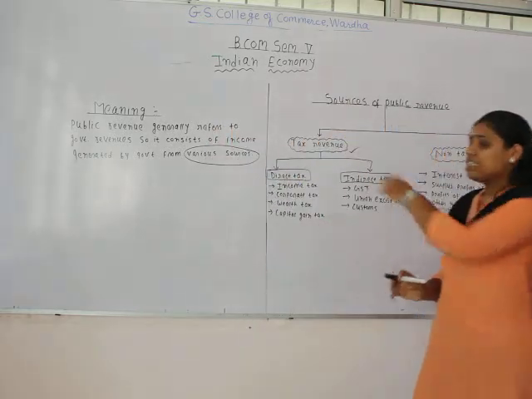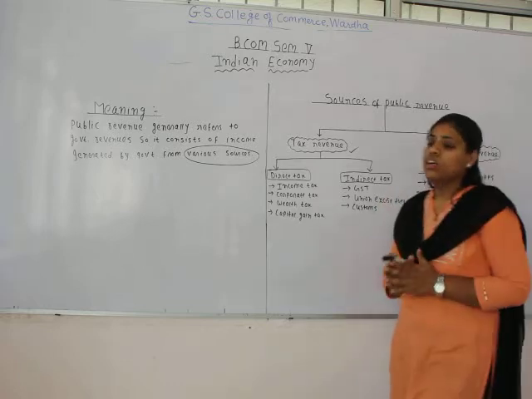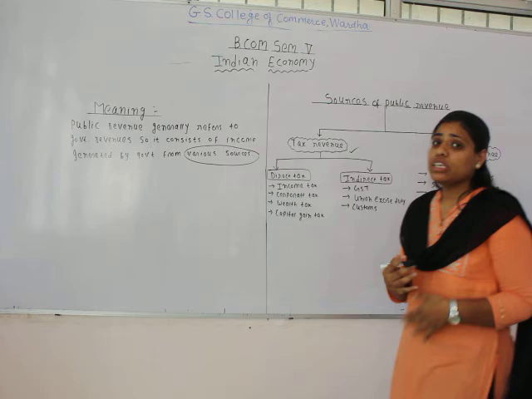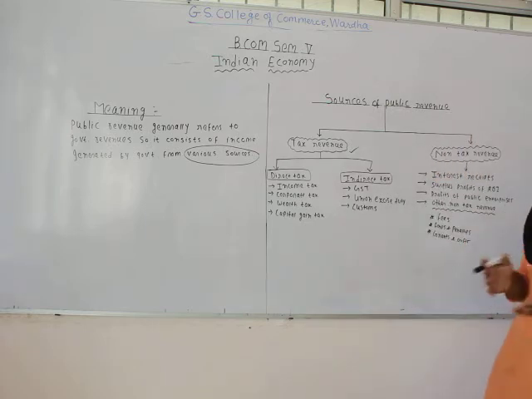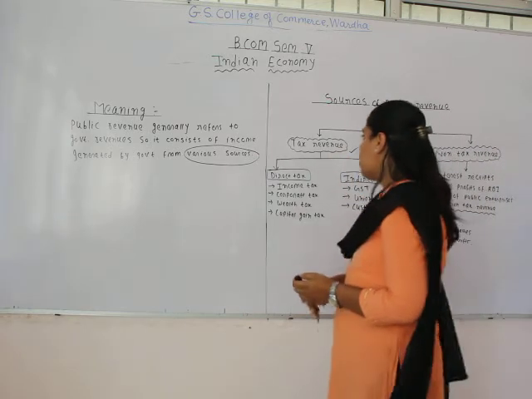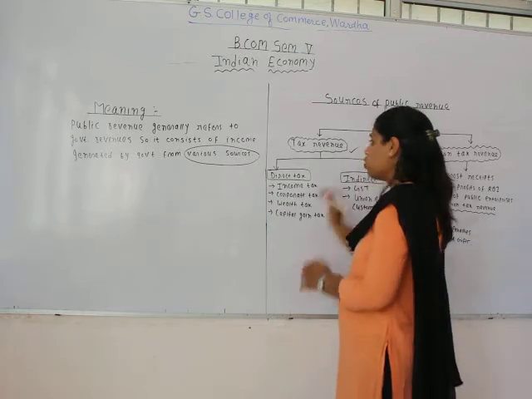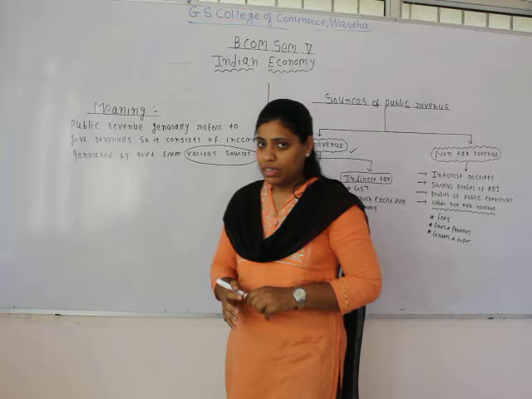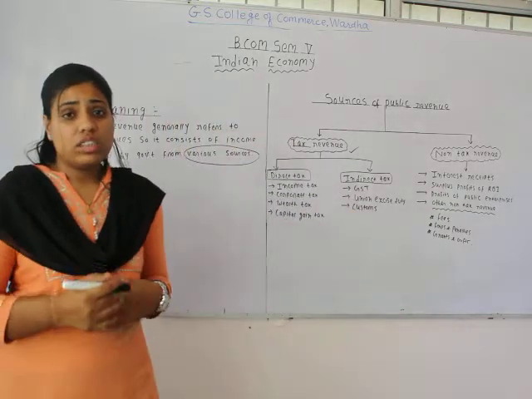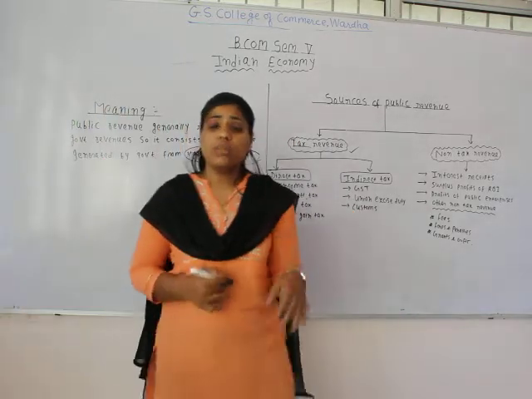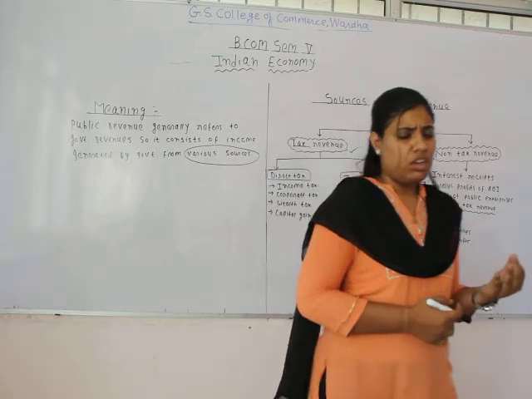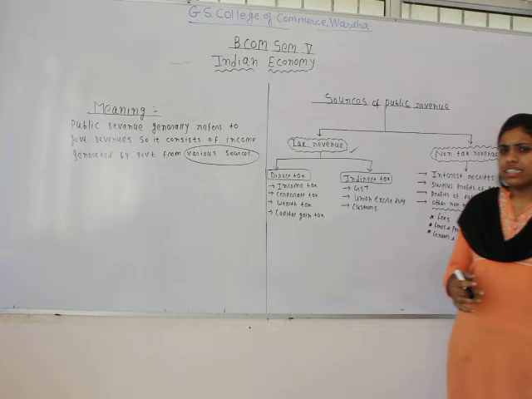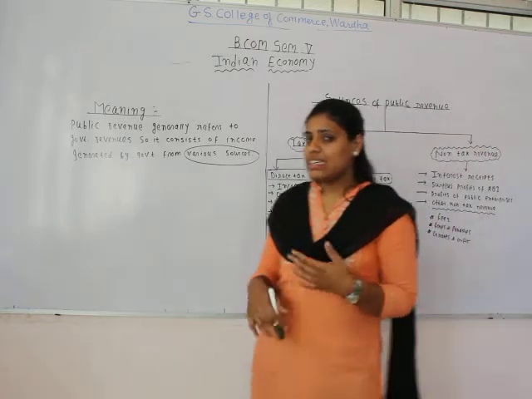In India, this tax revenue is a major portion of income for the government. It's a major source which provides more and more income to the government. When we talk about tax, there are certain features of tax revenue. Tax is a compulsory payment. It is not a fine or a penalty for making some mistake or for violating some rules. It's a compulsory payment that is levied on a person and he has to pay it.